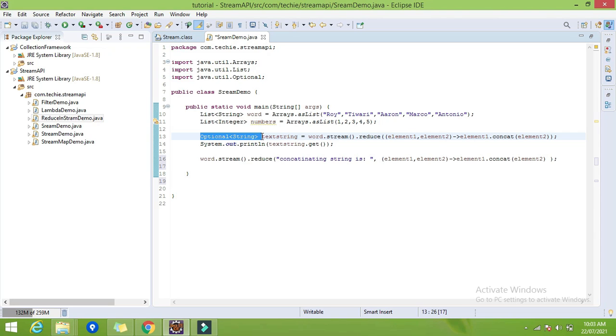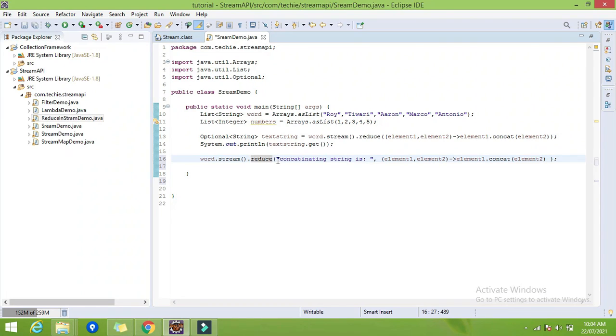So that's why we can specify the initial value so that we get at least that initial value. So that's why we have this extra parameter. If the result of this operation is null, then we will at least get the identity parameter which we have defined here, right?